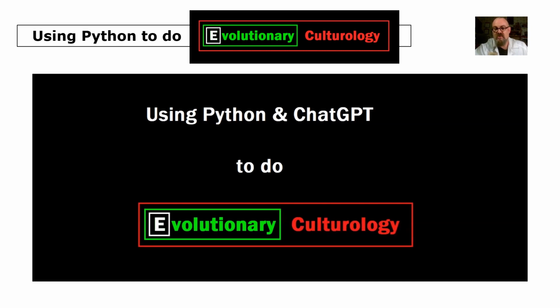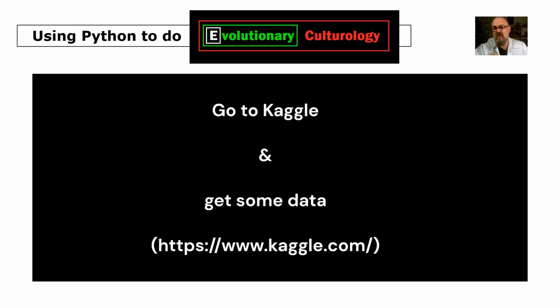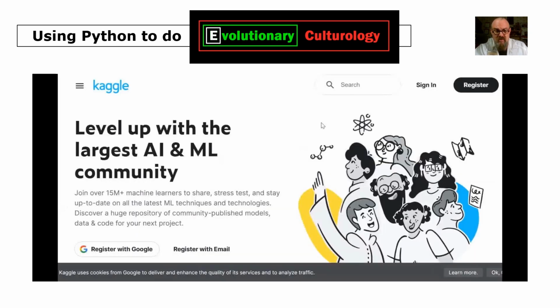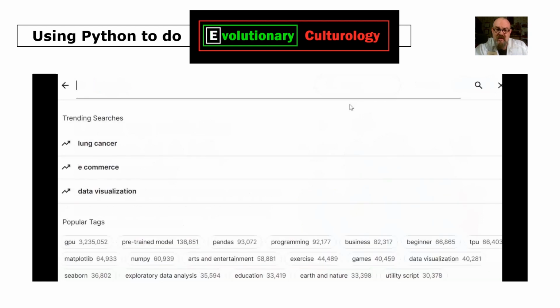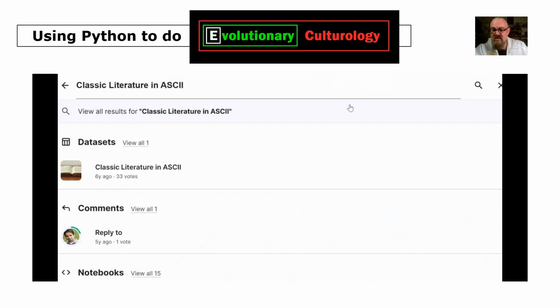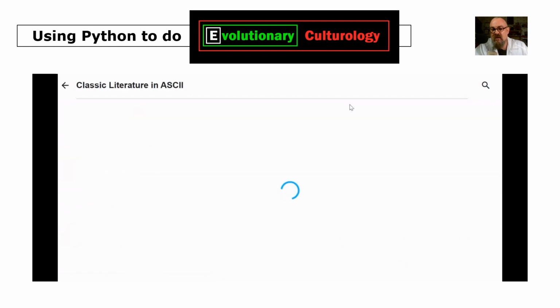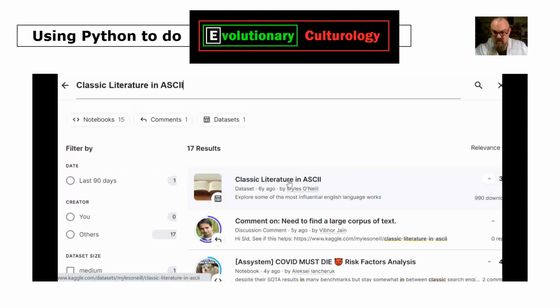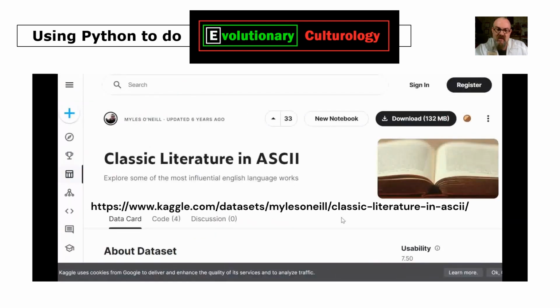Using Python and ChatGPT to do EvCult, we'll just do the Python section in this video. First of all, go to Kaggle and we'll get some data. So the website looks something like that. AI and ML and data science. We're looking for this, so type in classic literature in ASCII in the search bar on the Kaggle website. Search for that. And it should bring up this list. That's the one we want, by Miles O'Neill. Click on that. Classic literature in ASCII. There it is. And there's the full URL on kaggle.com.